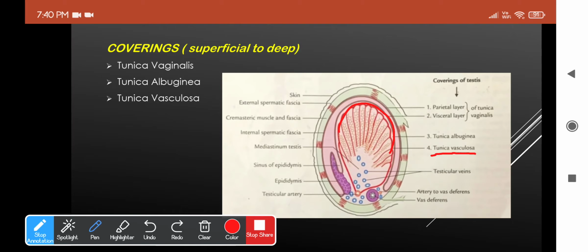Okay, and tunica albuginea is a fibrous tissue which is completely enclosing the testis, and it will in turn be covered by the vaginalis only in front and sides, because it lies in direct contact with the epidermis along the posterior border. Okay, and going for the tunica vasculosa, this will be the innermost layer which is lining the lobules of the testis and formed by the artery supplying the testis themselves. These are the facts about the coverings of the testis.